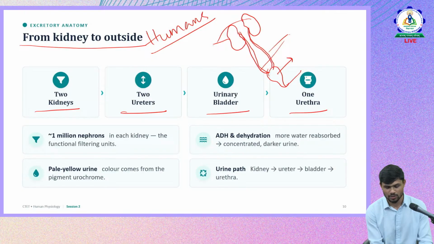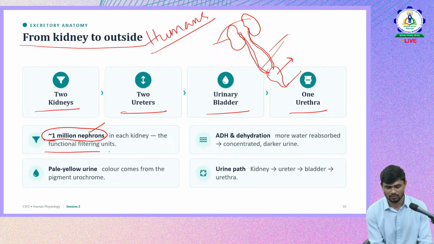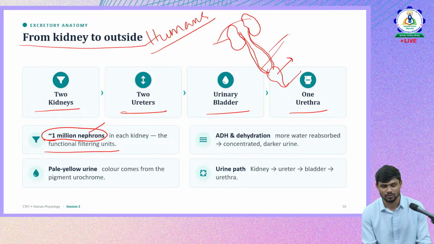So the kidney will have almost a million nephrons. Nephron is the functional filtering unit of a kidney. It is the smallest functional unit of the kidney. There is one more term, neuron, so don't get confused between nephron and neuron.